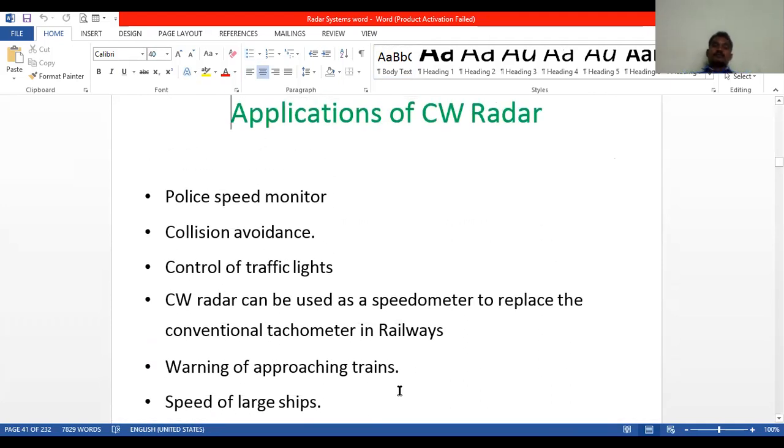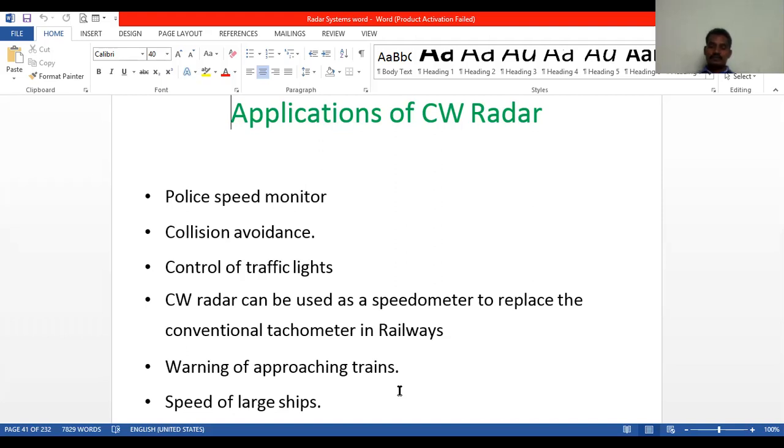Cricket ball speed can be measured by using the continuous wave radar. We can also measure the motion of waves in water level, whether the object is approaching or moving away from the target. And we can monitor the respiration rate of humans as well as animals.